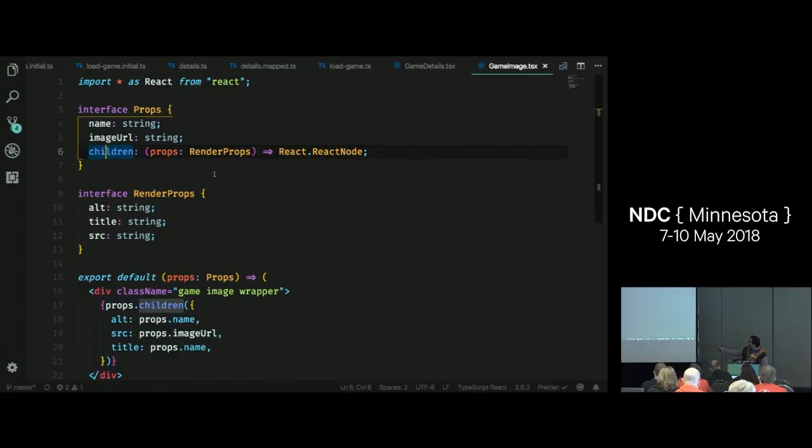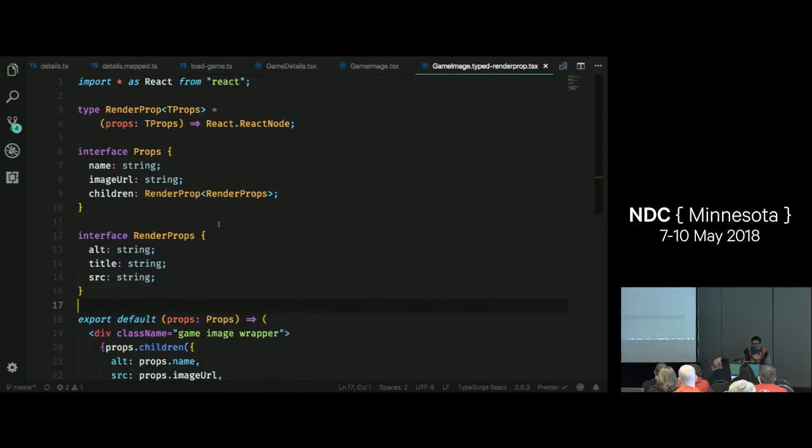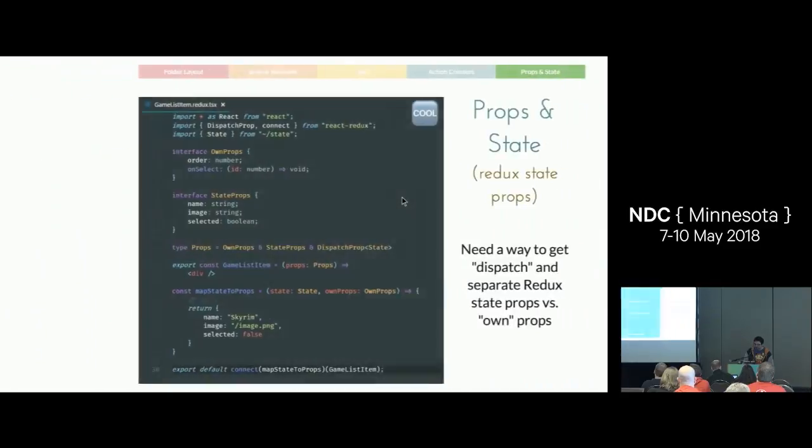But what I don't want to do is just do this all over the place. So it'd be kind of nice if I could clean that up a little. And we can. All we really have to do is just pull it into a type alias. So type aliases, like I said, are awesome for just shortening stuff that you're going to be typing all the time. So rather than having to put this function type definition all over the place, now I've just created a render prop generic type that just takes whatever props you want to pass down. So render props are what's going to be passed to the children. So that's a nice pattern to do for that.